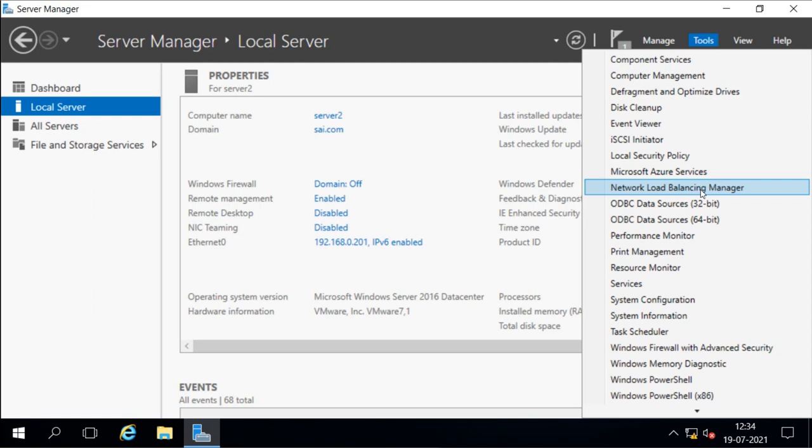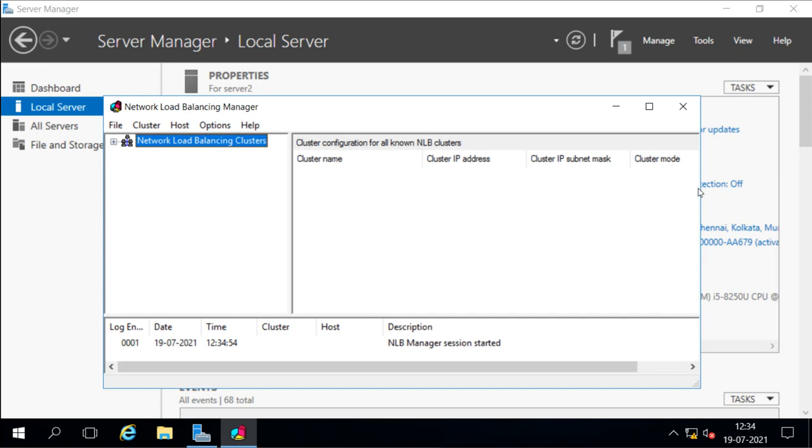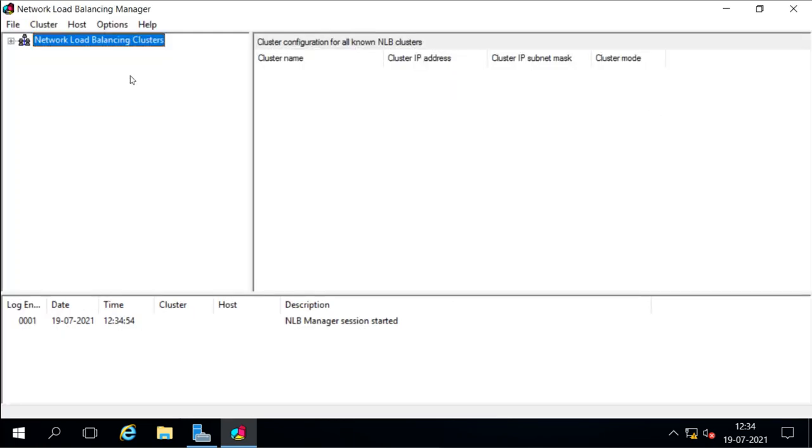Now we try to configure it. So first I will open this. There is no cluster configured here. So first we have to do what? We have to create a cluster. So I will right click here and configure a new cluster.